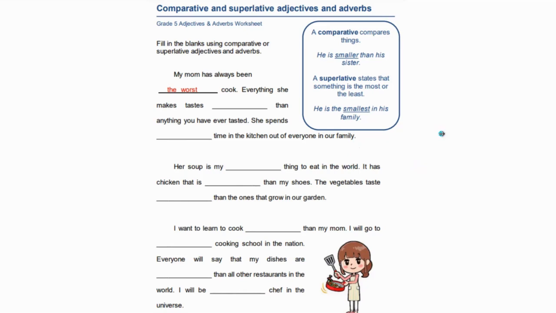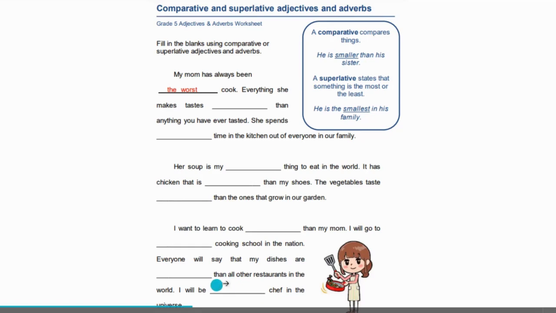It is very hard for me to decide between better and best. Sometimes it is a bit confusing. Okay, here's the tip that I have for you. When you have to use the word better, the comparative form, generally we are comparing two things. So in front of the adjective you would have the word than. Like here, I want to learn to cook better than my mom.